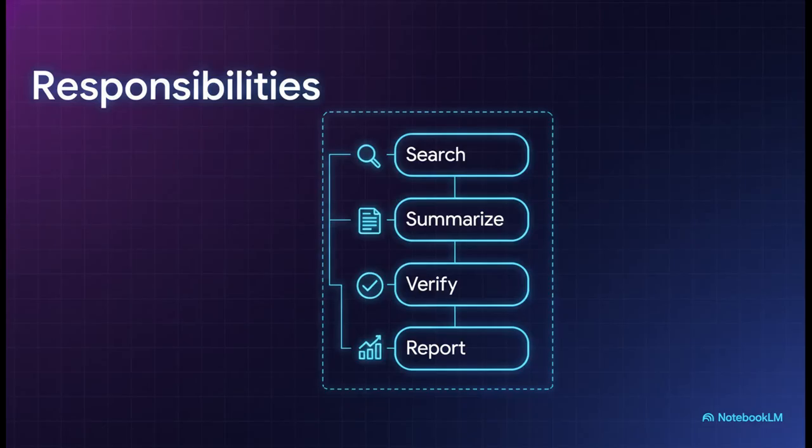Let's flesh out that persona a bit more. As you can see, visually separating these concepts really highlights how giving the agent distinct responsibilities creates a focused research assistant rather than just a generic, helpful chatbot. We establish clear rules: search reliable sources, summarize findings, verify facts, cite references, and generate structured reports. By explicitly listing out these duties like a checklist, we're essentially architecting the boundaries of an autonomous workflow. We're not just crossing our fingers and hoping the AI decides to cite its sources. No, we are making it a foundational rule of its existence for the entire duration of this task.